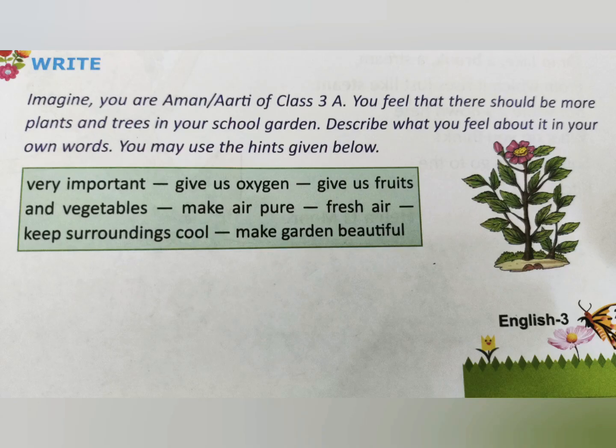And the last question is, imagine you are Aman or Aarti of class 3rd A. You feel that there should be more plants and trees in your school garden. Describe what you feel about it in your own words. You may use the hints given below. So using these hints, write something about your feelings, about how plants and trees should be grown in your school garden.